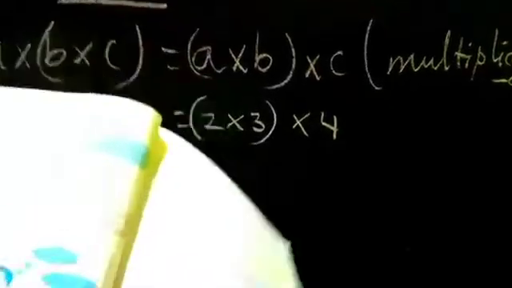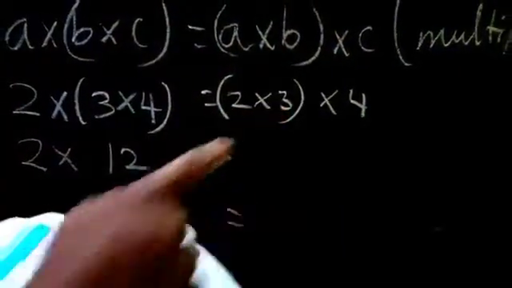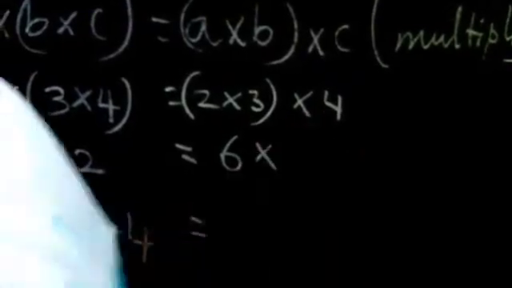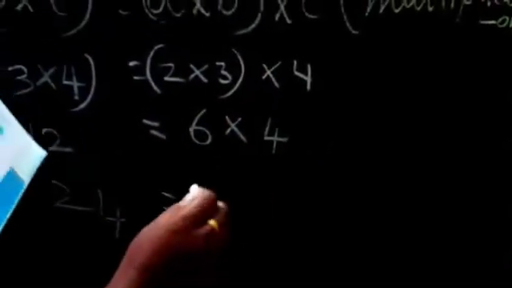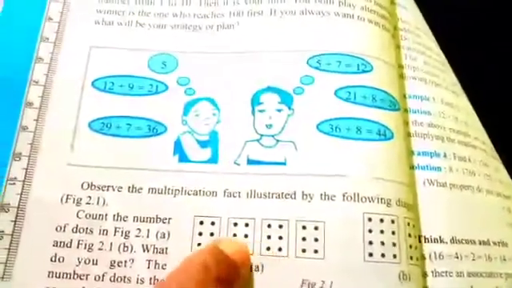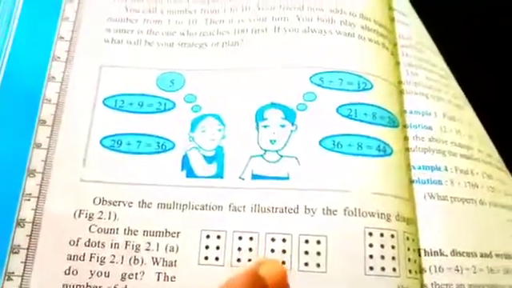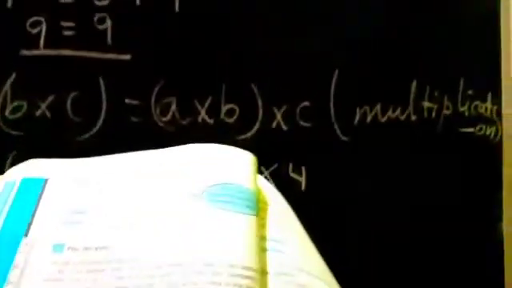Here 2 threes are. In one box, 2 dots into 3 rows. 2 threes are 6, 6 into 4. Like this, how many boxes I have? 1, 2, 3, 4 boxes I have. So now 6 fours are 24. When we count, 24 dots we have. This is associative property under multiplication.